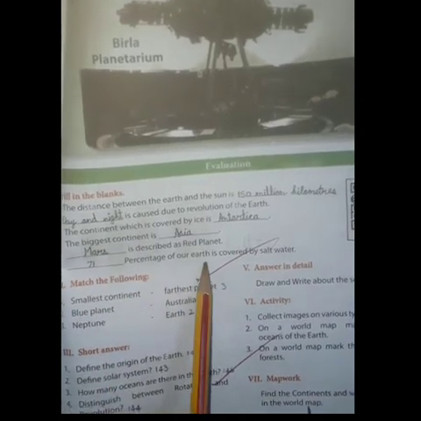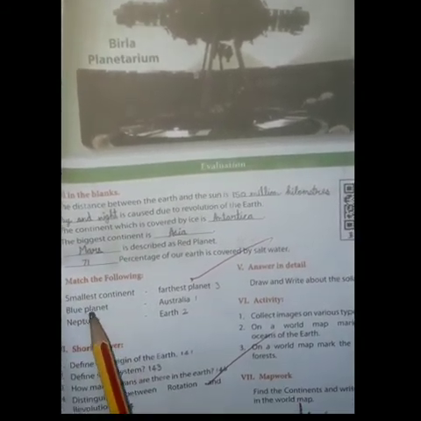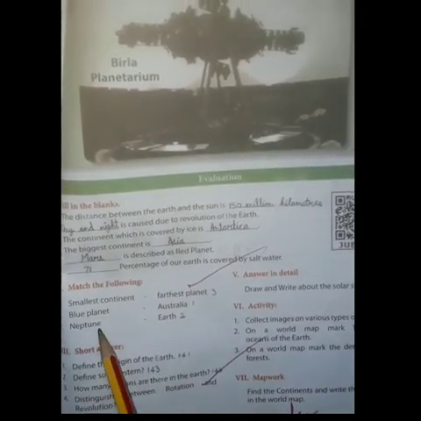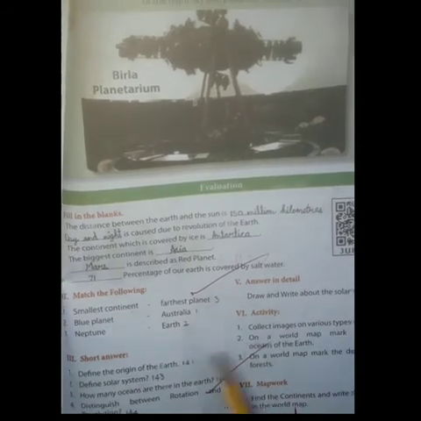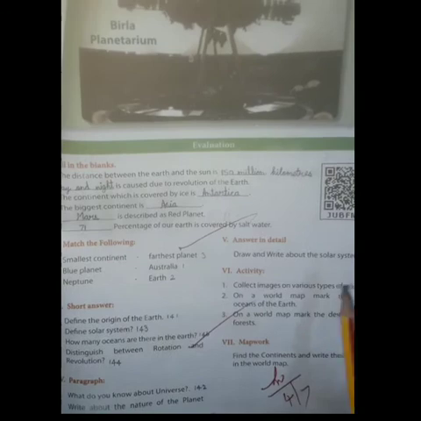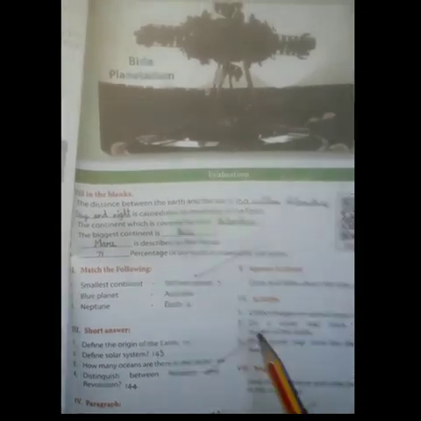Dash percentage of our Earth is covered by salt water, 71%. Match the following: the smallest continent, Australia. Blue planet, Earth. Neptune, the furthest planet. The short answer, paragraph, answer in detail, and the activity I will give in the next class. Okay children, I hope you all understand.